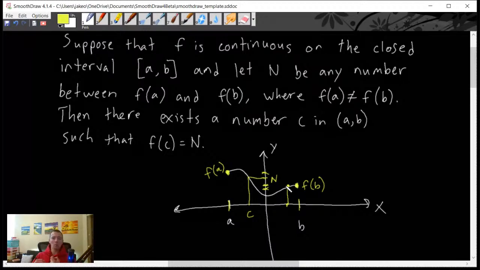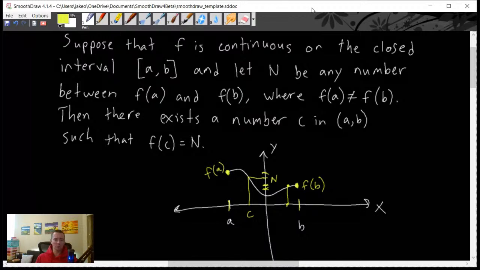And that's all built on and contingent on the fact that our function is continuous over this whole interval of a to b. If it's not continuous, then it's not going to really be applicable. The intermediate value theorem won't really tell us anything. So we need a continuous function.